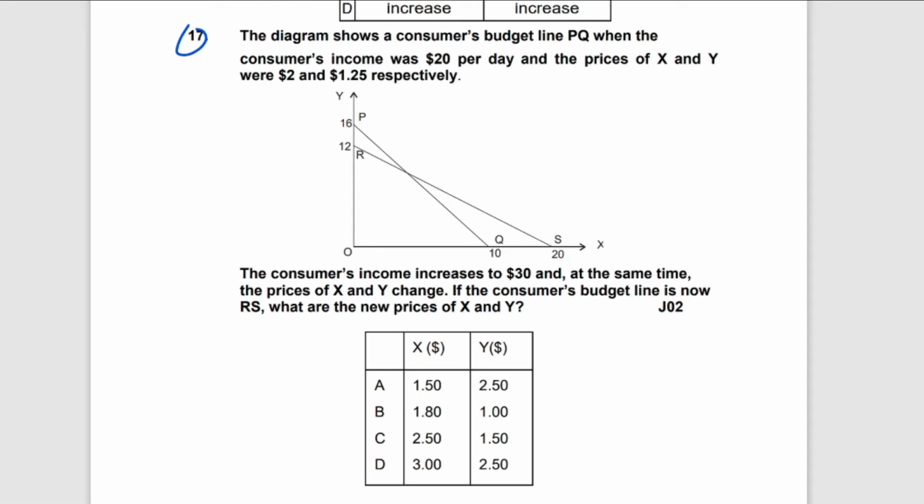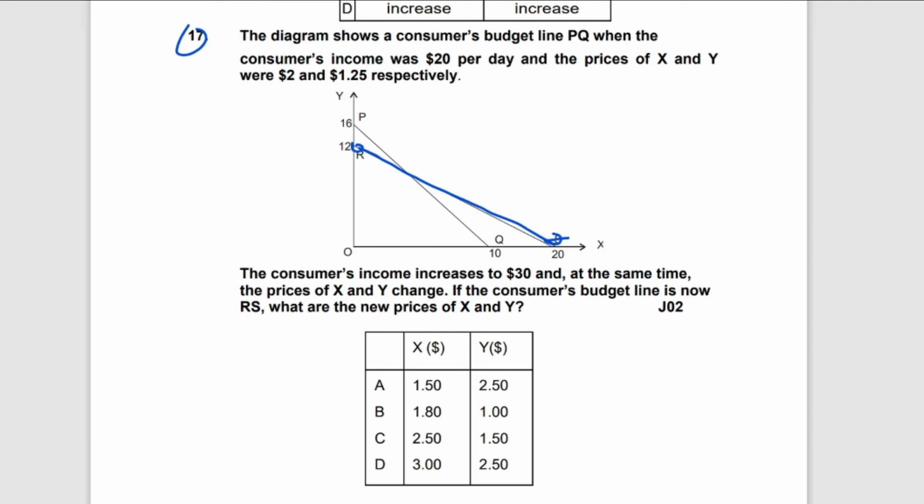Question number 17 is another question which I am going to discuss, and the diagram shows a consumer's budget line PQ when the consumer's income was $20 per day and the prices of X and Y were $2 and $1.25 respectively. The consumer's income increased to $30, and at the same time the prices of X and Y change. If the consumer's budget line is now RS, this is the new budget line, what are the new prices of X and Y?